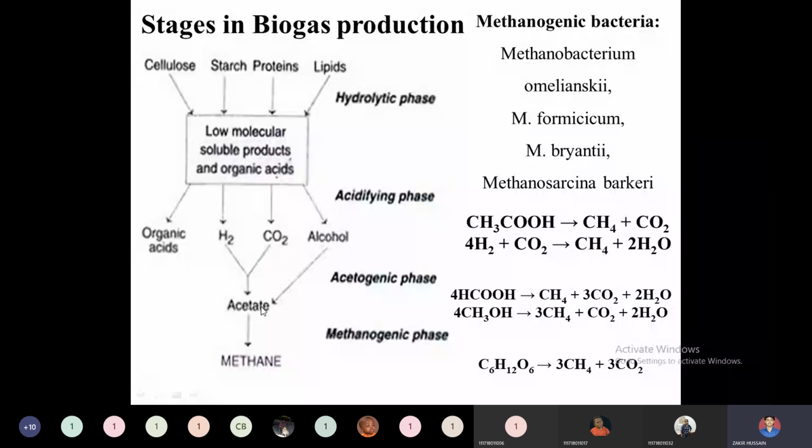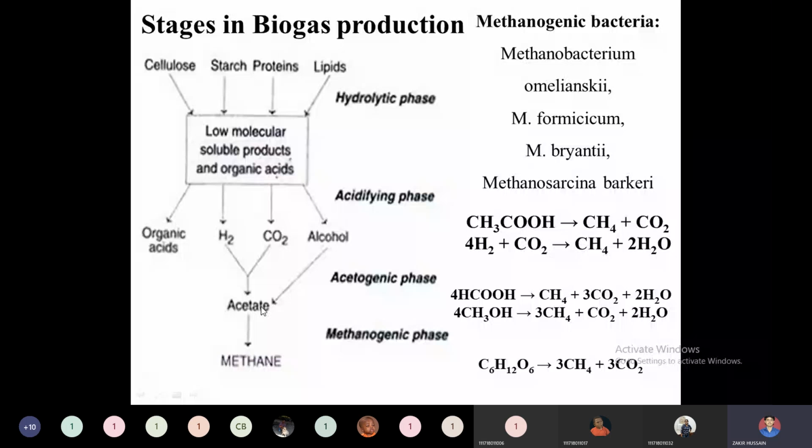All the animal based and plant based materials will contain internal compositions, commonly cellulose, starch, protein, and lipids. These high molecular weight components will be transformed into low molecular weight soluble products and other organic acids. This transformation phase is called the hydrolytic phase. In the hydrolytic phase, many Clostridium species of bacteria play a major role in converting the high molecular weight compounds into low molecular weight soluble products.